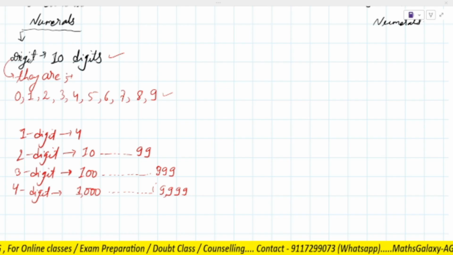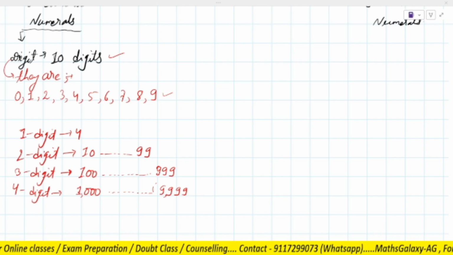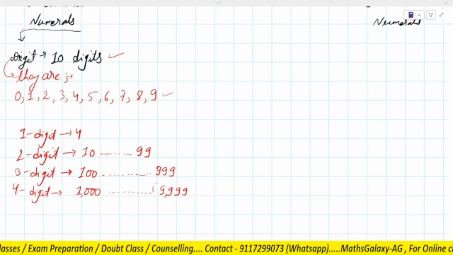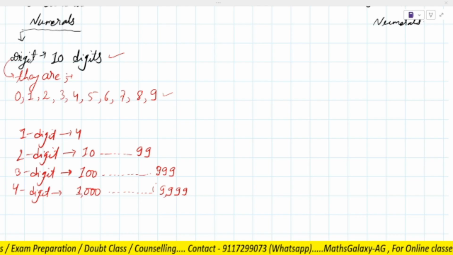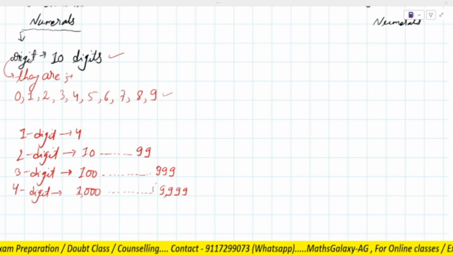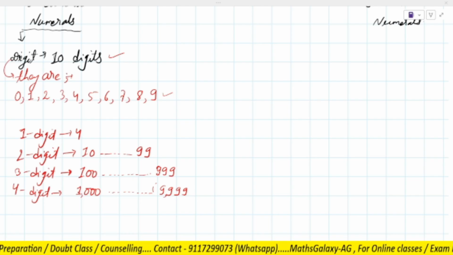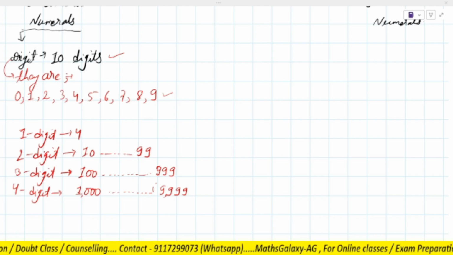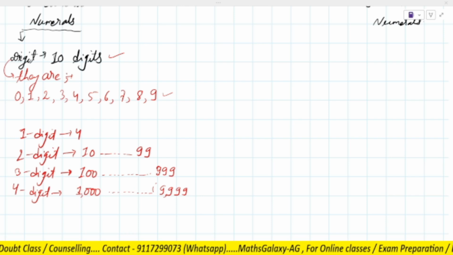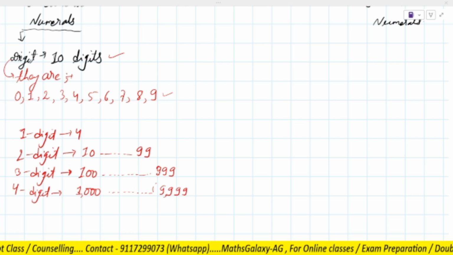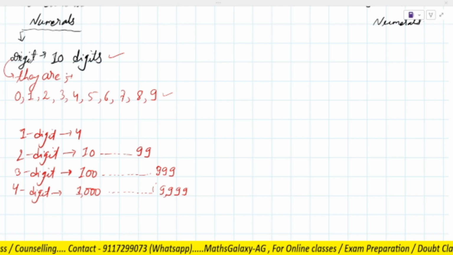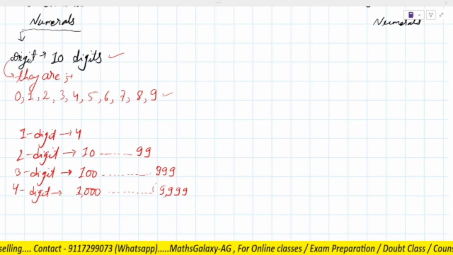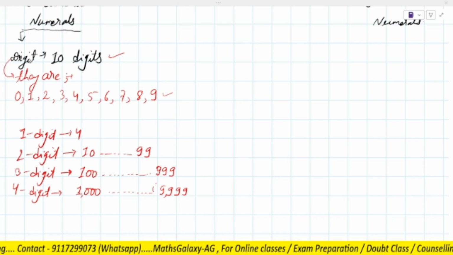five digit, six digit, seven, anything, any number, all numbers are formed by using those 10 digits which we have learned in Hindu Arabic numerals, that is 0 to 9. Is it clear?